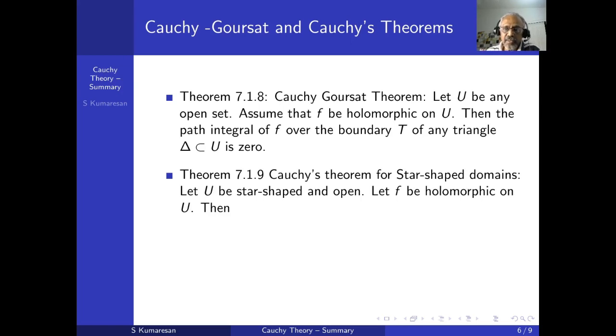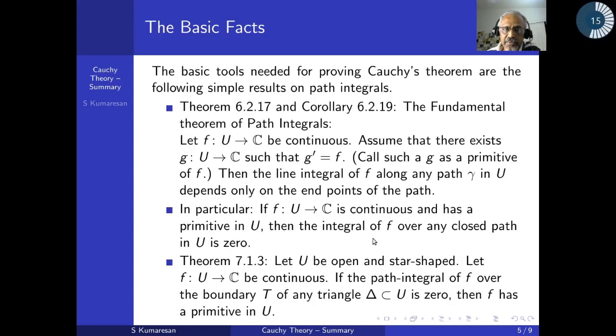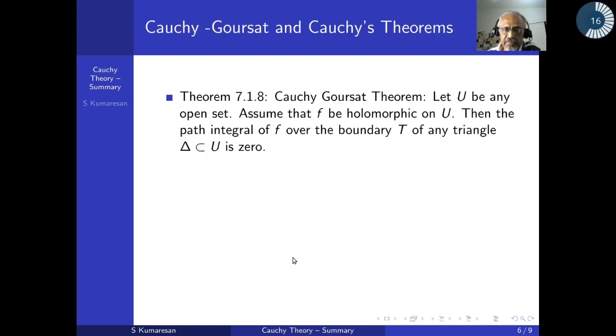Okay, now assume my U is open as well as star shaped. Then let's look at 7.1.8. The path integral of f over the boundary of any triangle is 0. So in view of the last theorem which I said about path integrals, this f must have a primitive. Using theorem 7.1.3, I know it must have a primitive.